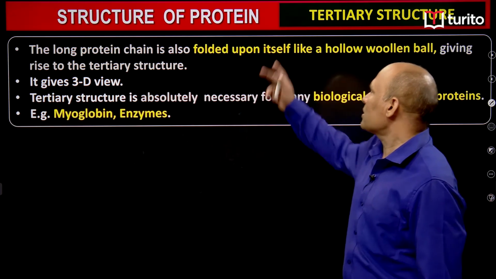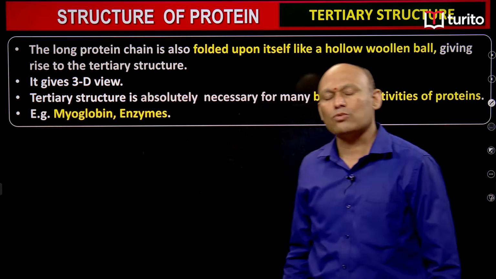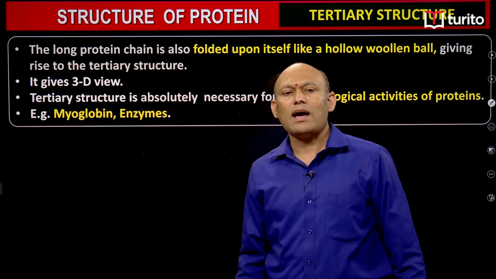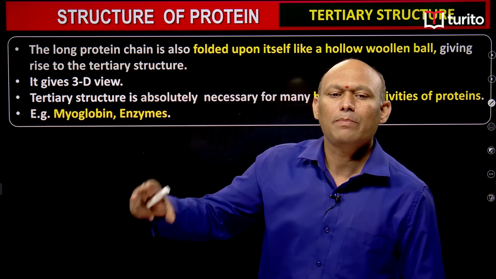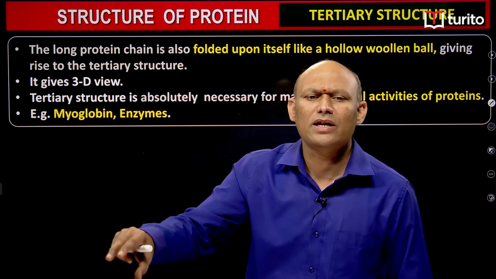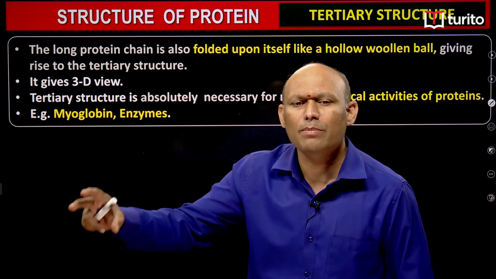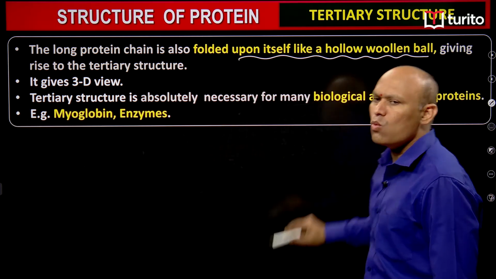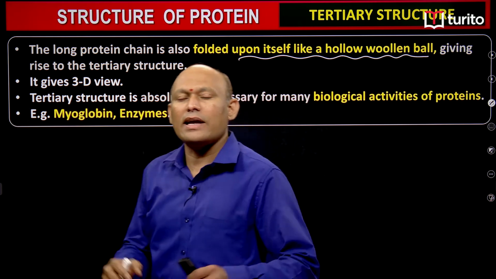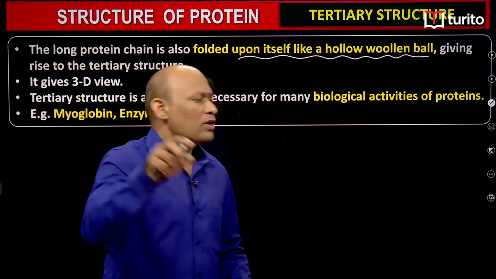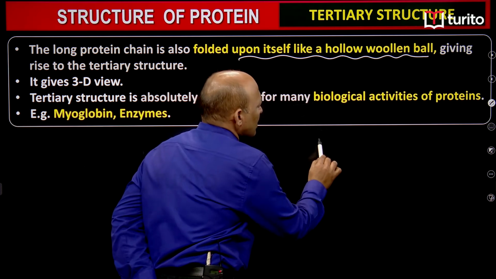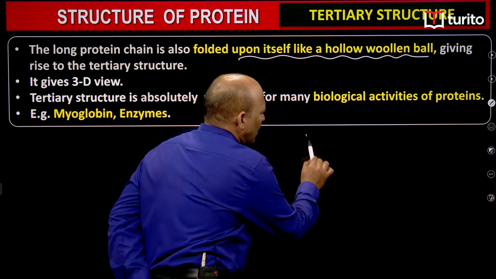Now let us try to understand the tertiary structure of the protein, students. What exactly is tertiary structure of the protein? See, in tertiary structure, the long polypeptide chain, or you can say protein chain, is folded upon itself like a hollow woolen ball, giving rise to the tertiary structure. You see here, simply I would like to show, just imagine, students, this is how tertiary